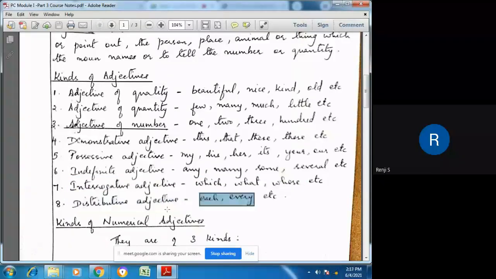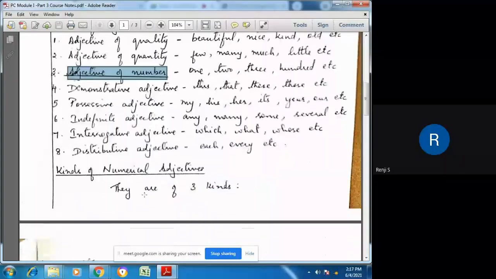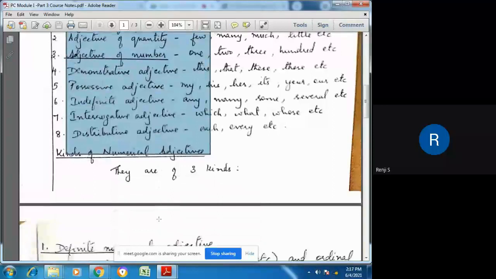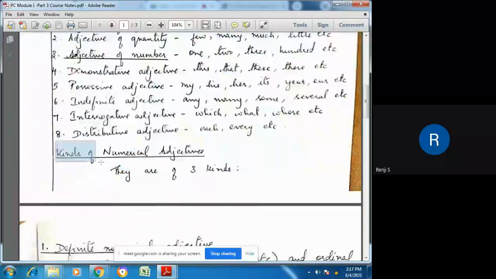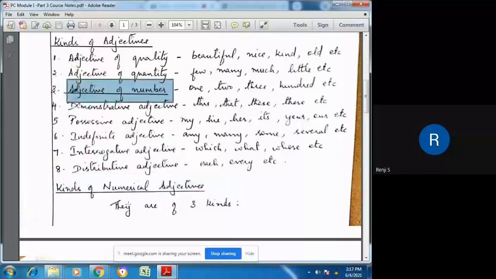So these are the words that, if you study them, you'll be able to easily identify which adjective it is. But here we are just concerned with adjective of number. Because I want to introduce you to this adjective of number, I told all these kinds of adjectives. Now we are going to numerical adjectives or adjective of number, also called numerical adjectives.